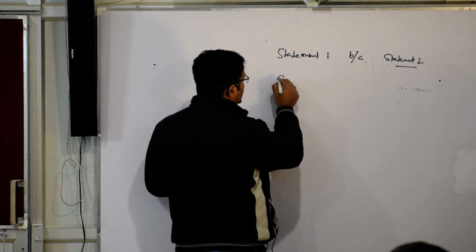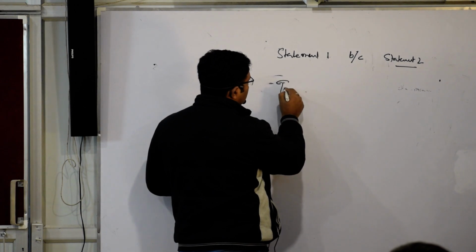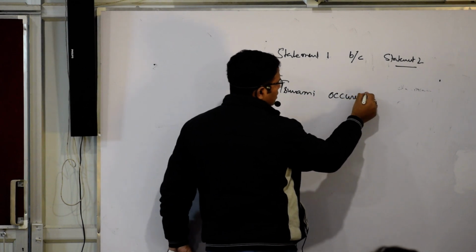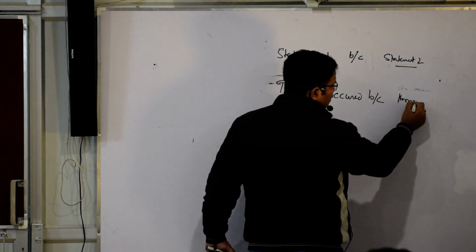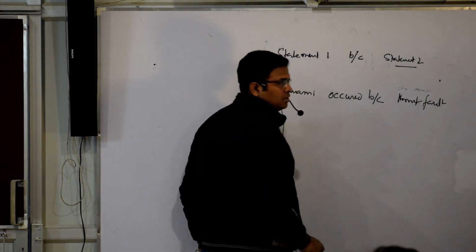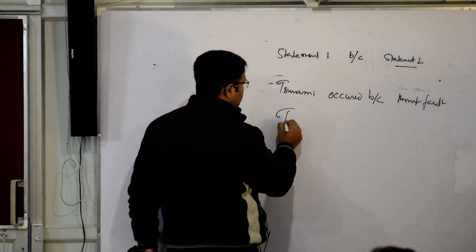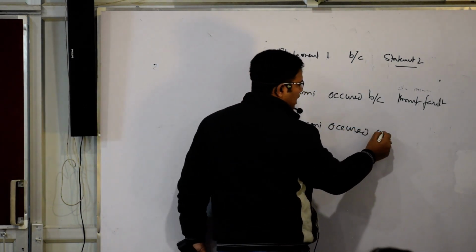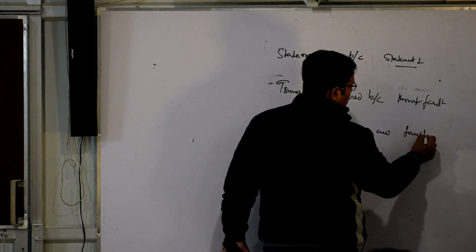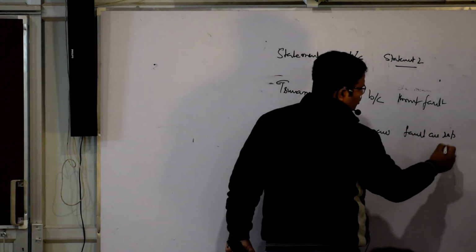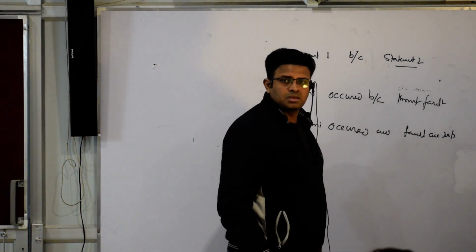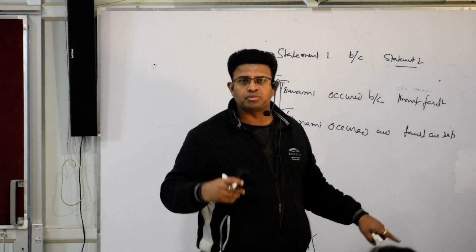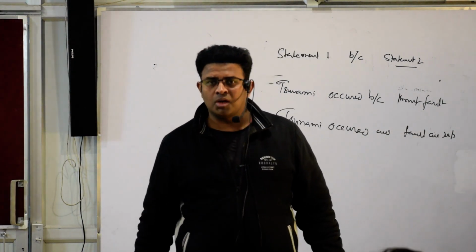Now I said tsunami occurred because of what? First, fault. But if I said tsunami occurred and the faults are responsible to some extent, something like this, we are saying fault, but it is not the because of this. There are several types of fault. Yes or not?